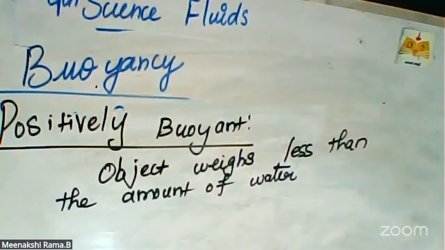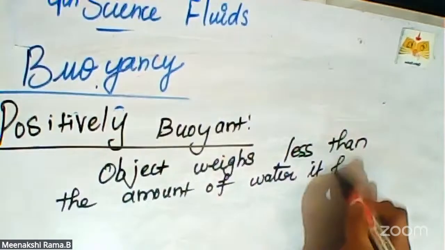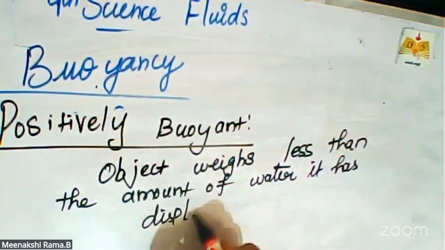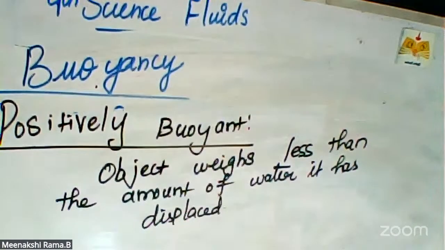The amount of water is displaced, and such an object is called positively buoyant.